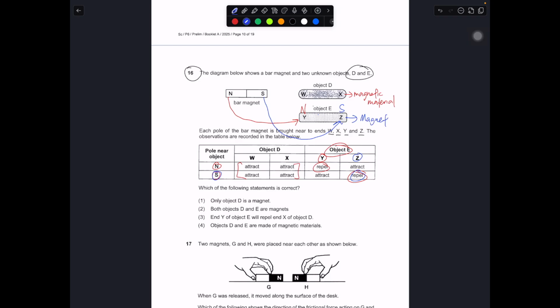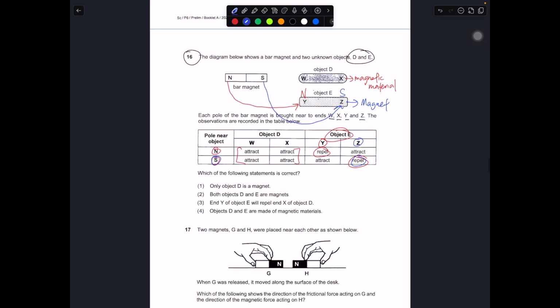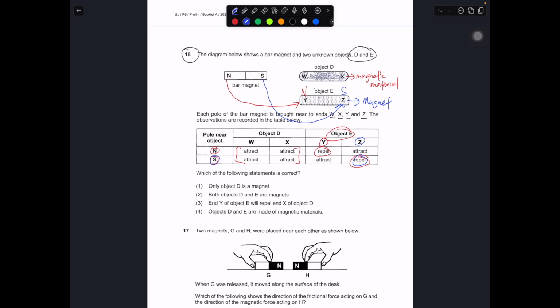Now you already know the identity: one magnet, one magnetic material. So you just evaluate the statements accordingly. Which of the following is correct? D is a magnet. No, D is a magnetic material. D is not a magnet. A magnet and a magnetic material are different. A magnet means it has already got poles. A magnetic material has no poles at all, but it can be attracted by a magnet. So one is wrong.